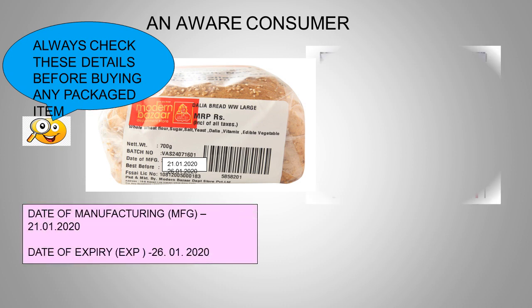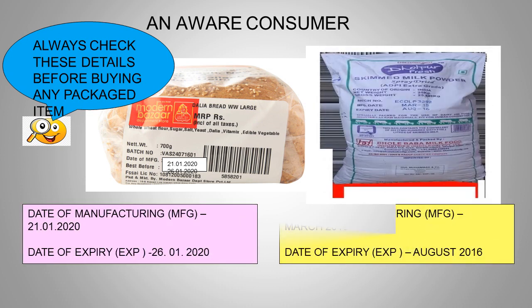Now you must be thinking, how can we find out if the food is spoiled or not? Yes, we can check this. We just have to be an aware consumer. We have to check a few details like the date of manufacturing and the date of expiry. Now we have two examples here: a bread bun packet and skimmed milk powder.